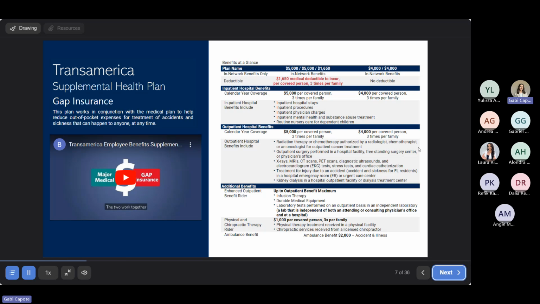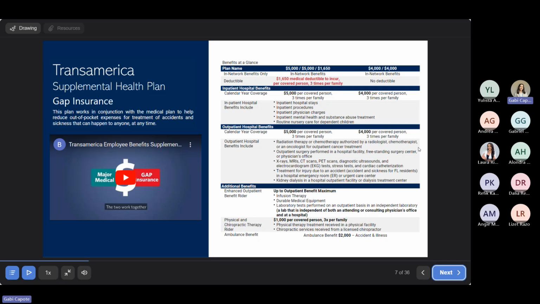So for inpatient hospital stays, inpatient procedures, anything having to do with inpatient in a hospital, you have one category of money that you can use towards that. So with option one, it's going to be $5,000 per covered person. And with option two, it's going to be $4,000. You also have a category for outpatient hospital benefits. With option one, it's going to be $5,000. And with option two, once again, it's going to be $4,000. And this helps with things like radiation, chemotherapy, outpatient surgery, kidney dialysis as well.